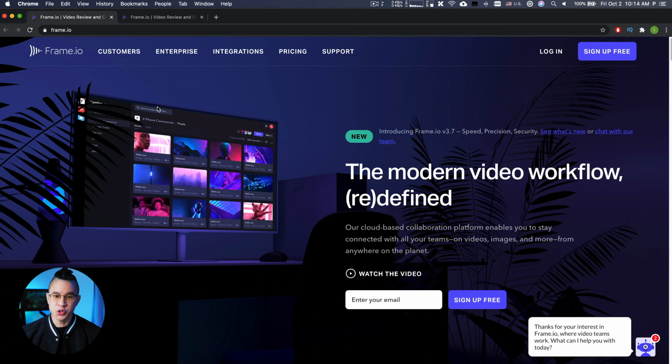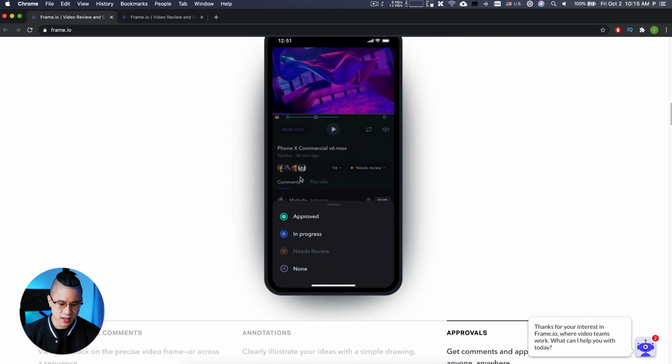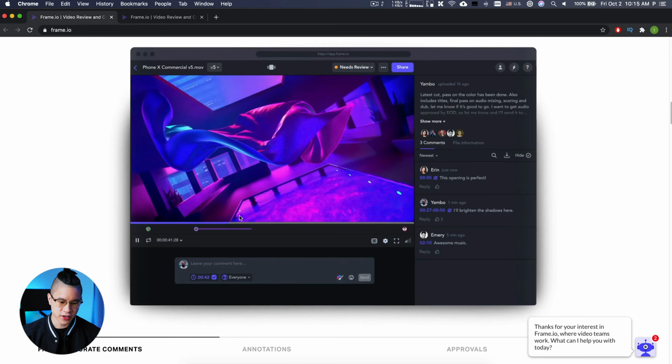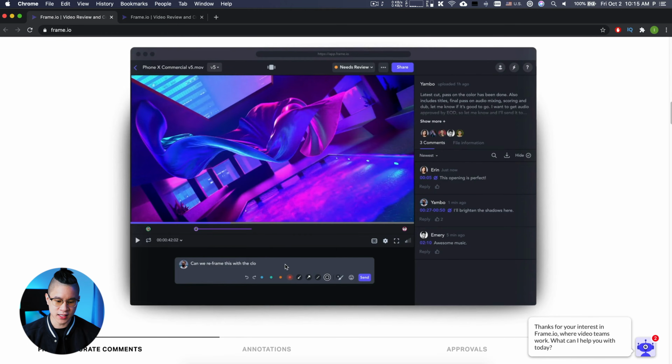They are a 200-person company, and what they are is a software for production, media, anybody who does any type of editing on Adobe Premiere or Final Cut Pro. It's basically a streamlined software people can use to collaborate, give feedback on each other when it comes to editing a video, doing annotations. So if you go on the website, you could edit videos on your phone or give annotations. As you can see over here, you could leave comments and things like that.